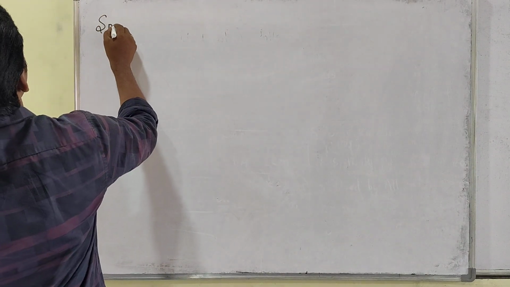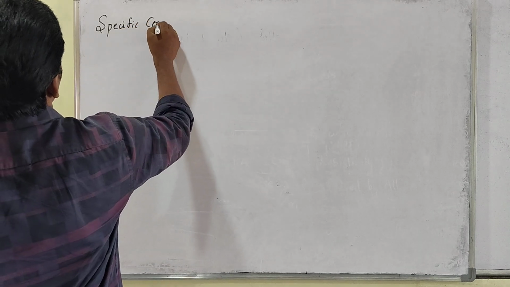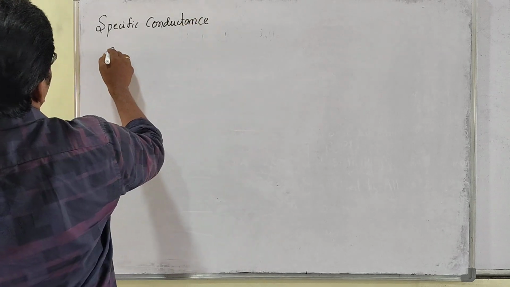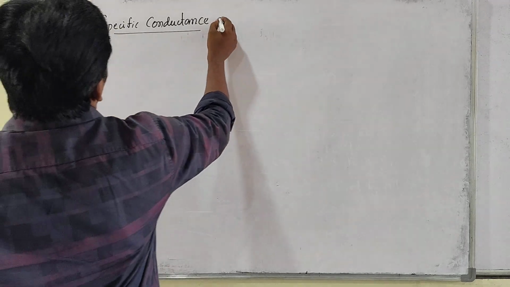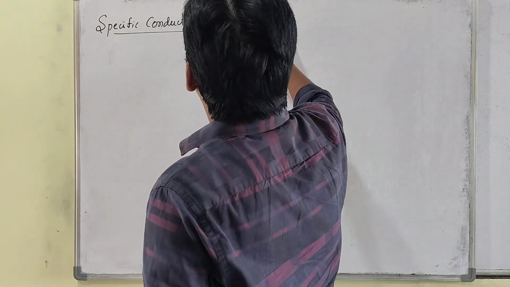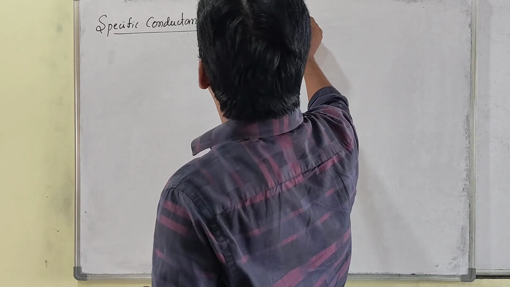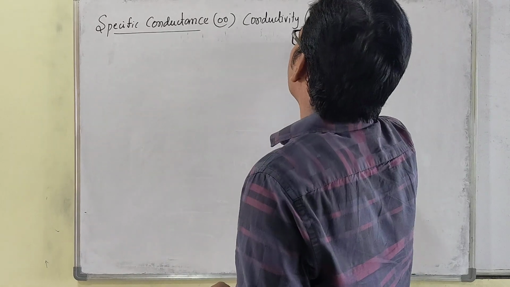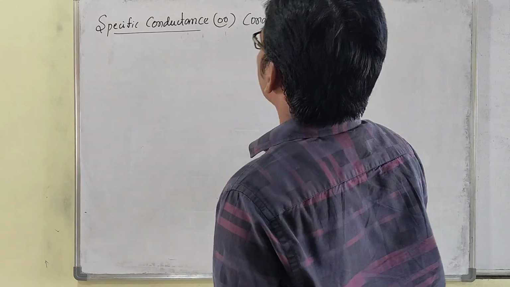Specific conductance or conductivity, that we represent with K, kappa we call, K nothing but kappa here.